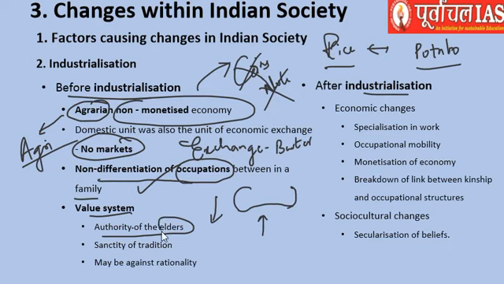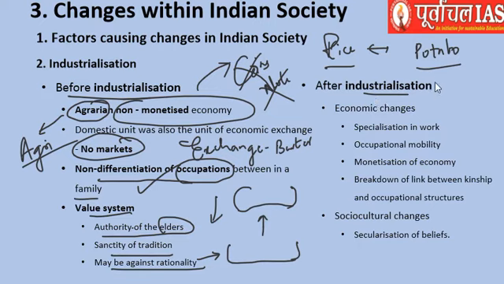Authority of the elders was there, as we have discussed. People used to listen blindly and do things as per the elders only. Sanctity of tradition was there. It may not be rational, and elders may not be taking the right decision always, but you had to listen to them anyway because you were totally dependent on them, and the value system was such that you totally agreed with them on all things.